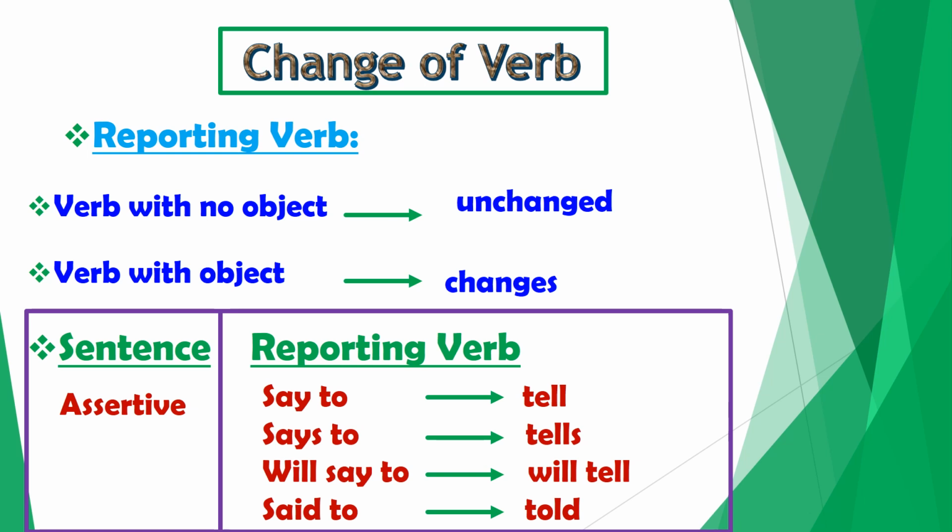Second is the verb with object. If there is an object after the reporting verb, then we change this verb. For assertive sentences or statements, we change say to into tell, says to into tells, will say to into will tell, and said to changes into told.